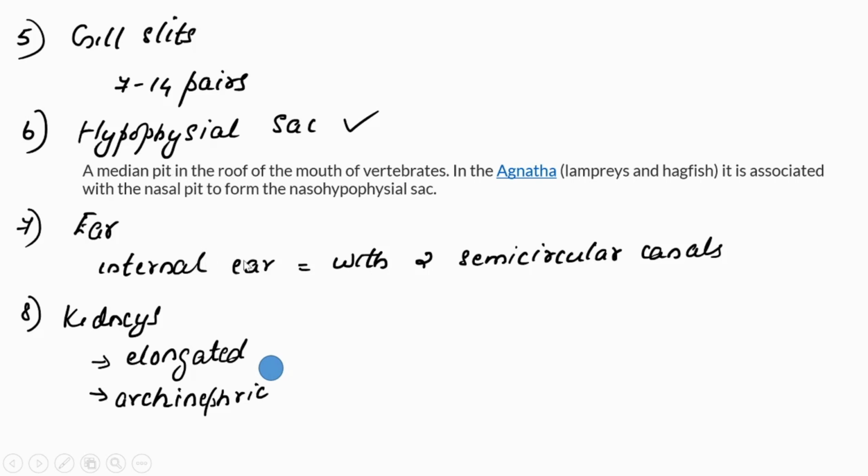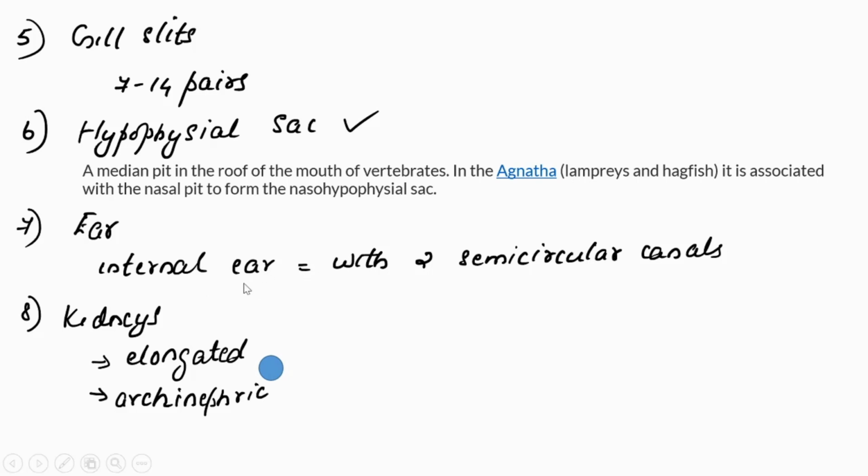Ear. Yes, internal ear is developed in these Agnathans. I don't know whether you have learned the different structures of the ear in your lower classes. Anyway, the ear we can divide into external ear, middle ear, and internal ear.